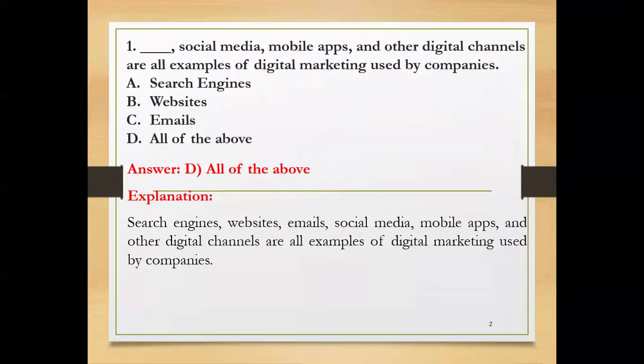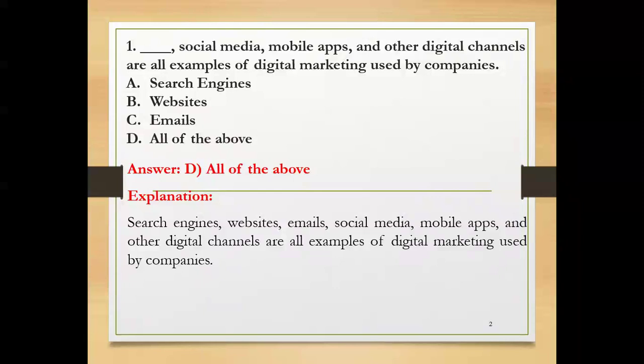The first question is: dash, social media, mobile apps and other digital channels are all examples of digital marketing used by companies. Search engines, websites, emails, all of the above. Here the correct answer is all of the above.